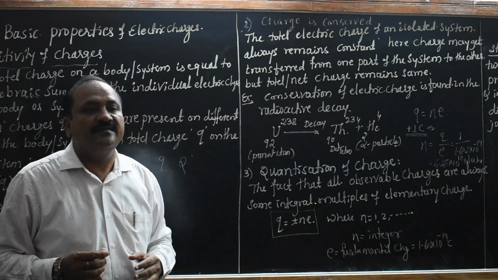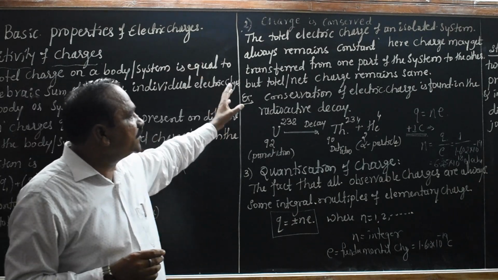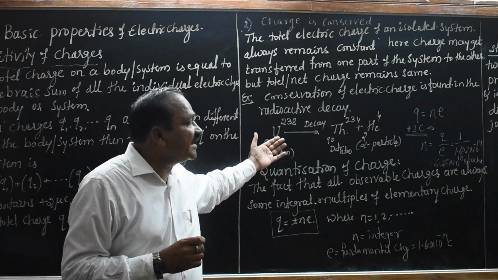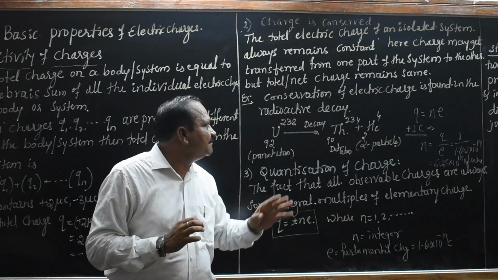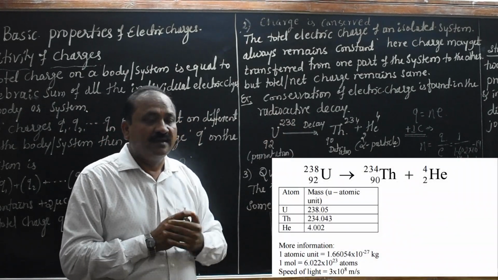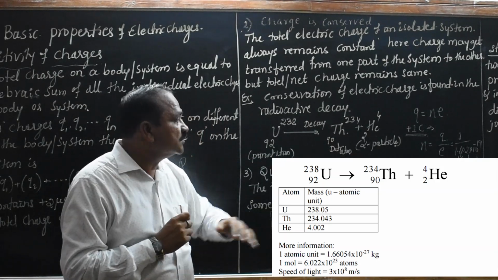I can give one example: conservation of electric charge is found in radioactive decay. For example, uranium 238 decays into thorium as well as helium.